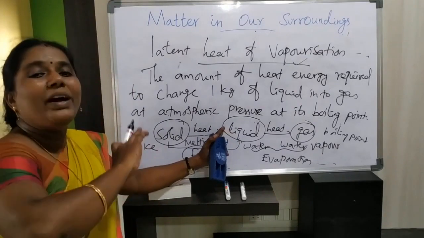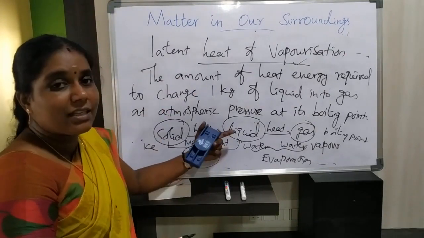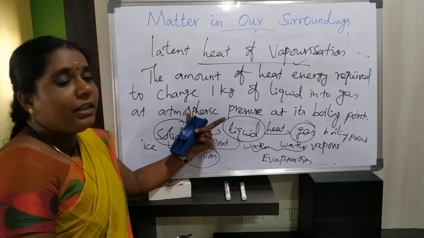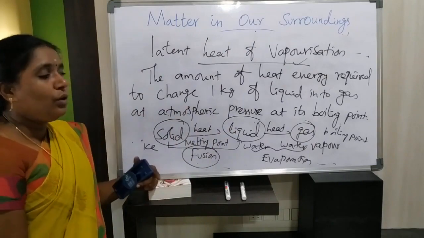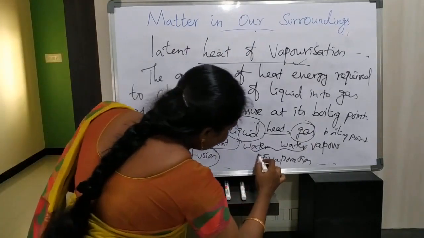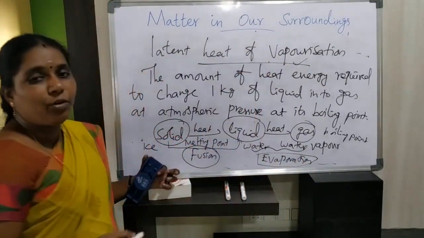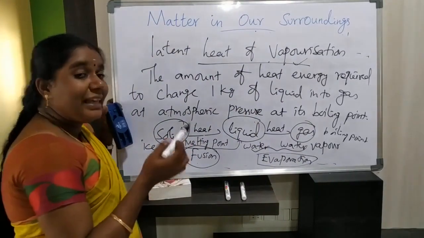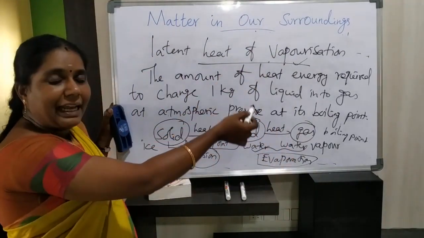We convert one state of matter into another state of matter. We have discussed boiling point. What's the boiling point of water? 100 degrees Celsius, or 373 Kelvin. So this process is called vaporization or evaporation. What does vaporization or evaporation mean? It is the conversion of liquid state into gaseous state by raising temperature.